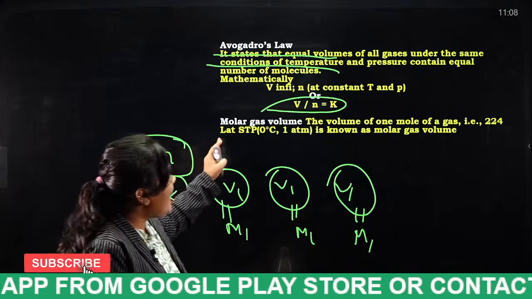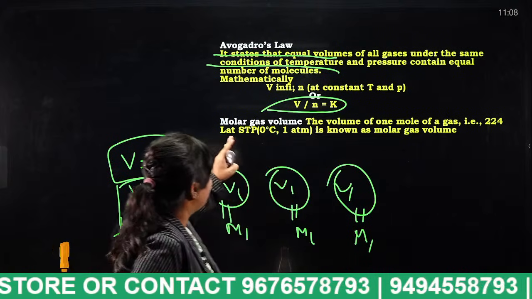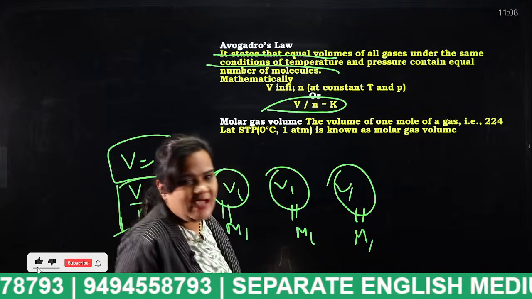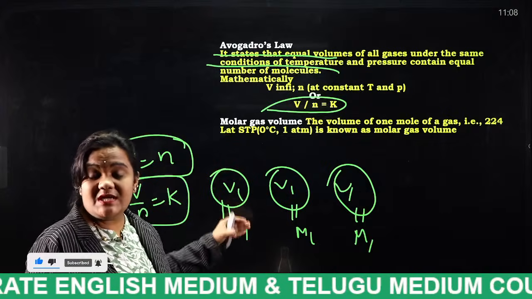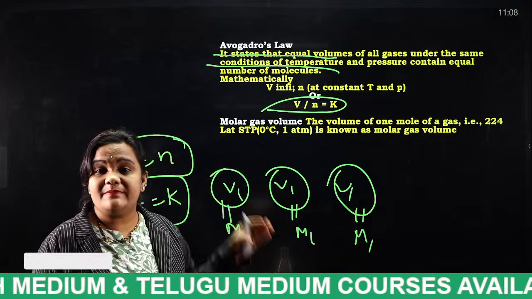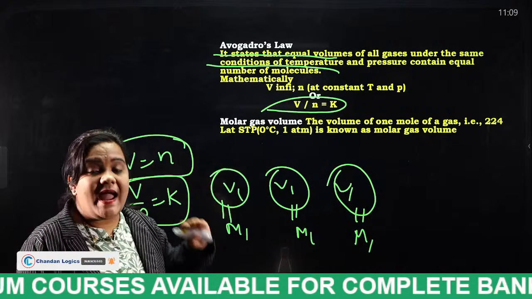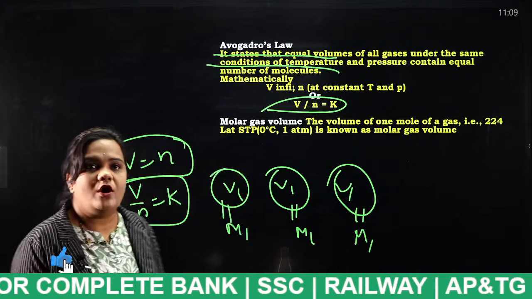Next, molar gas volume. The volume of 1 mole of a gas, that is 22.4 liters at STP, is known as what? Molar gas volume. As I have discussed already, at standard temperature and pressure the molar gas volume will be 22.4, and that particular volume is known as what, students? Molar gas volume.